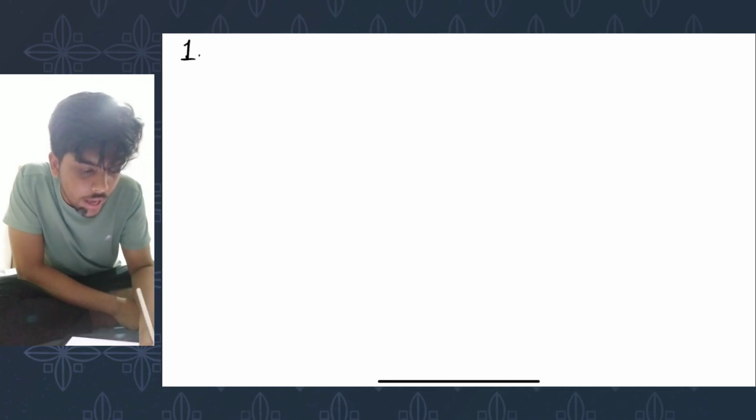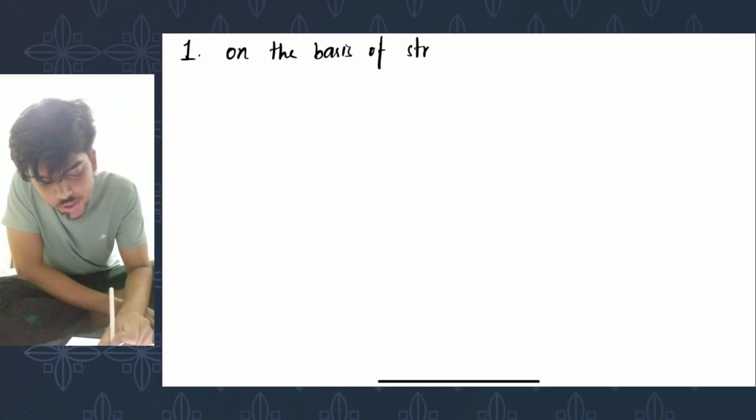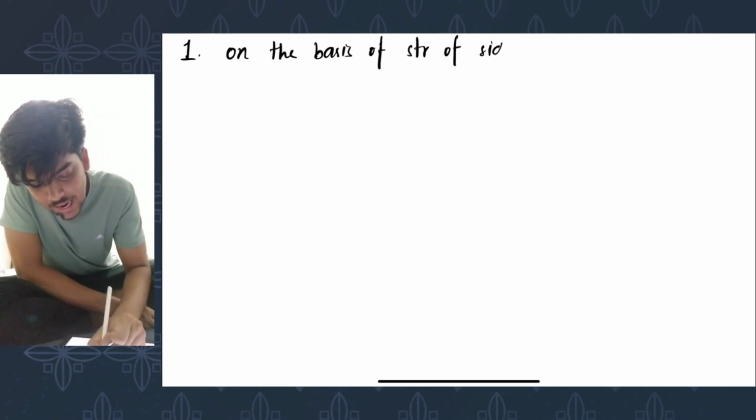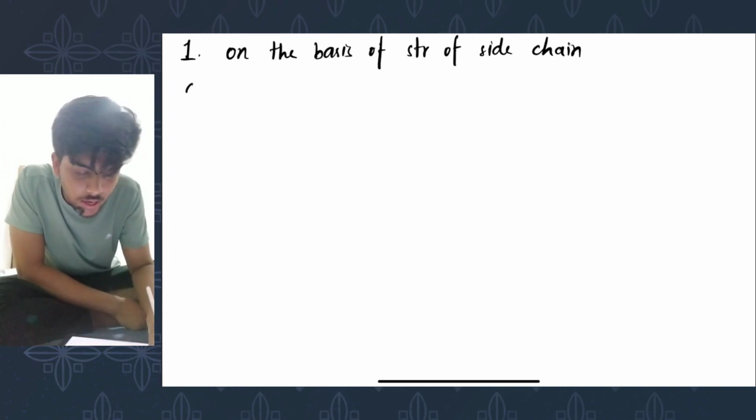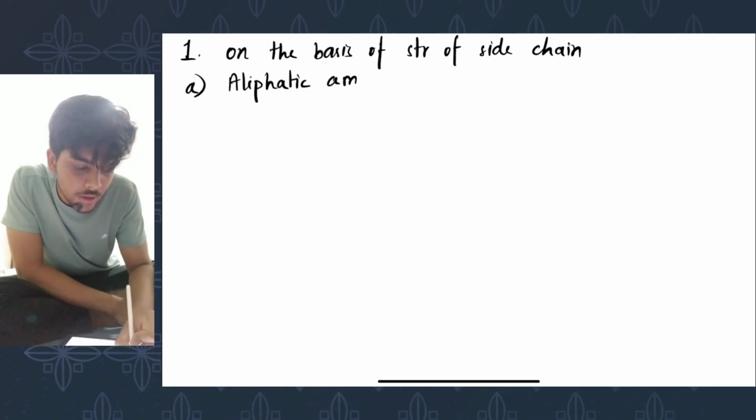So first we have on the basis of structure of side chain. Under this we have A, aliphatic amino acid. Now you might have already guessed from the name itself.